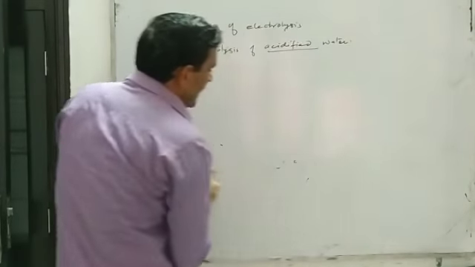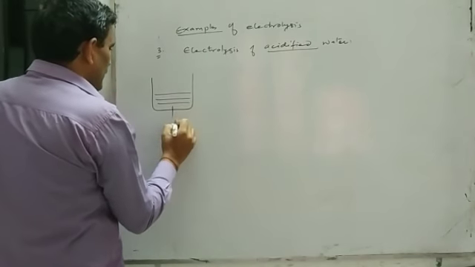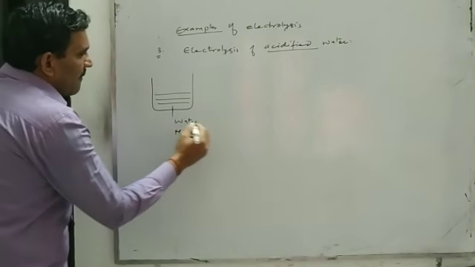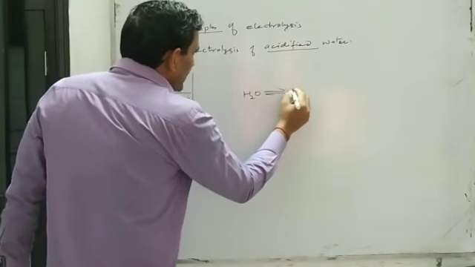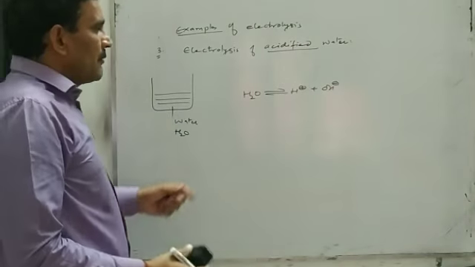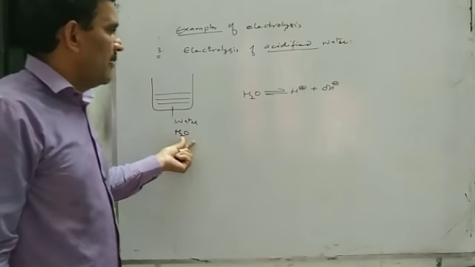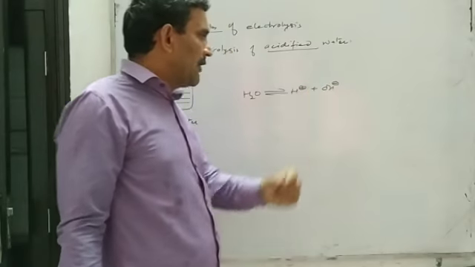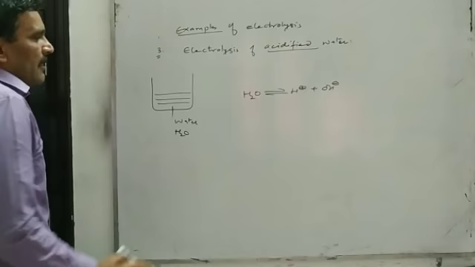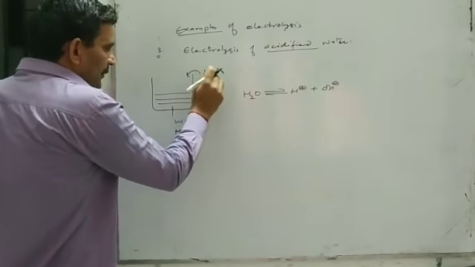Here suppose it is water, but we know pure water is a very weak electrolyte because pure water ionizes to a very small extent and there are very few H positive and OH negative ions. So pure water is a very poor conductor of electricity. So to make this water a good conductor, we can add a few drops of sulfuric acid.